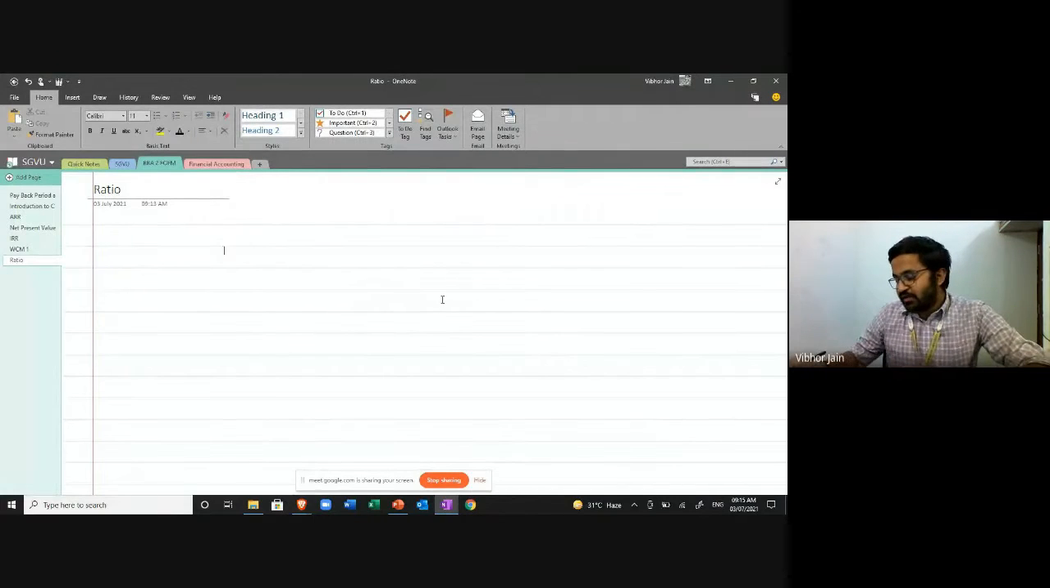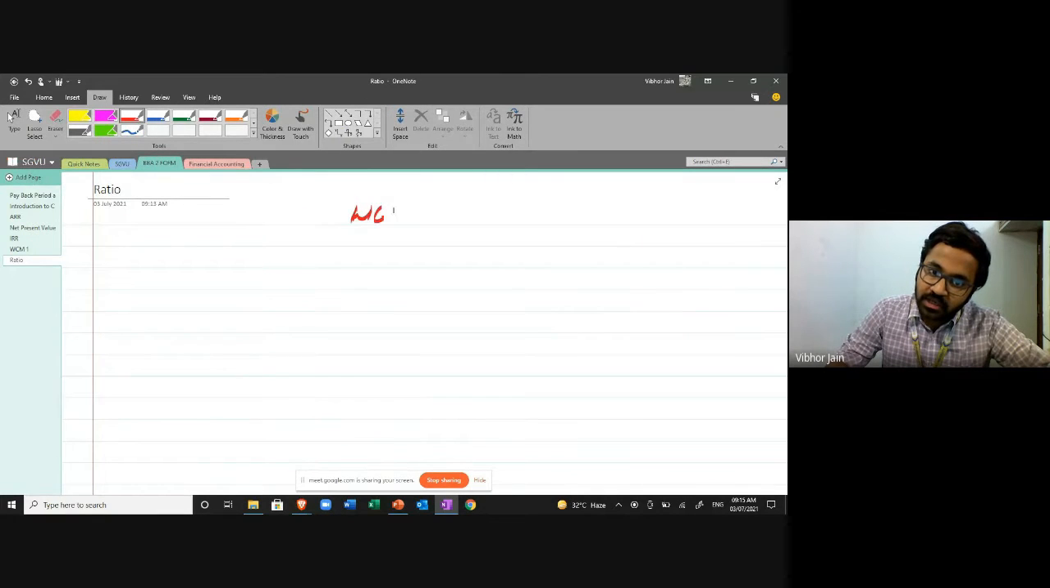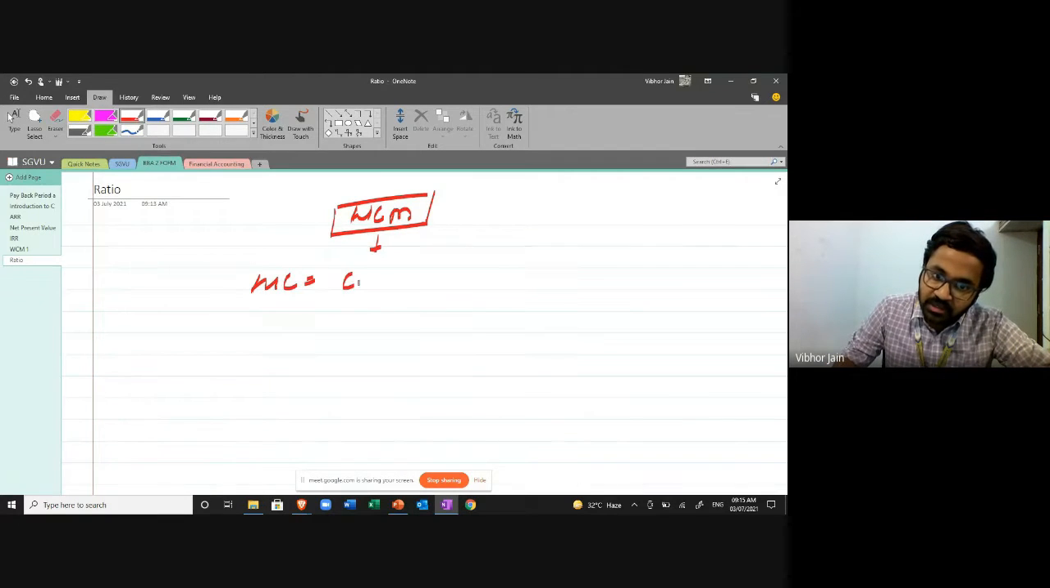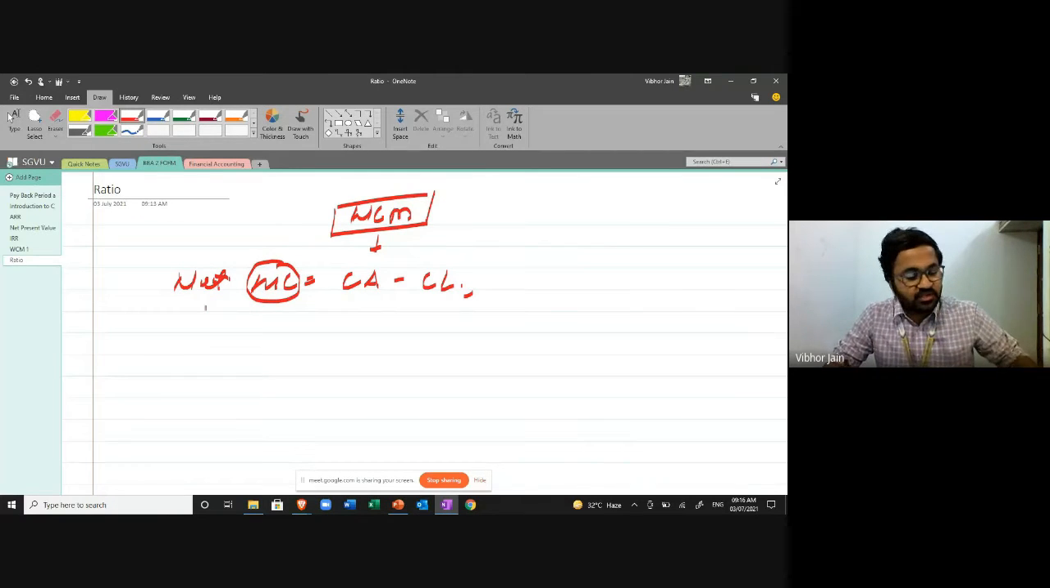Okay, so in the last class, we were talking about working capital management. First of all, we have to understand what working capital is. Working capital is current assets minus current liabilities. This is actually net working capital, but generally speaking, this is what we mean when we talk about working capital. These terms are used interchangeably throughout.